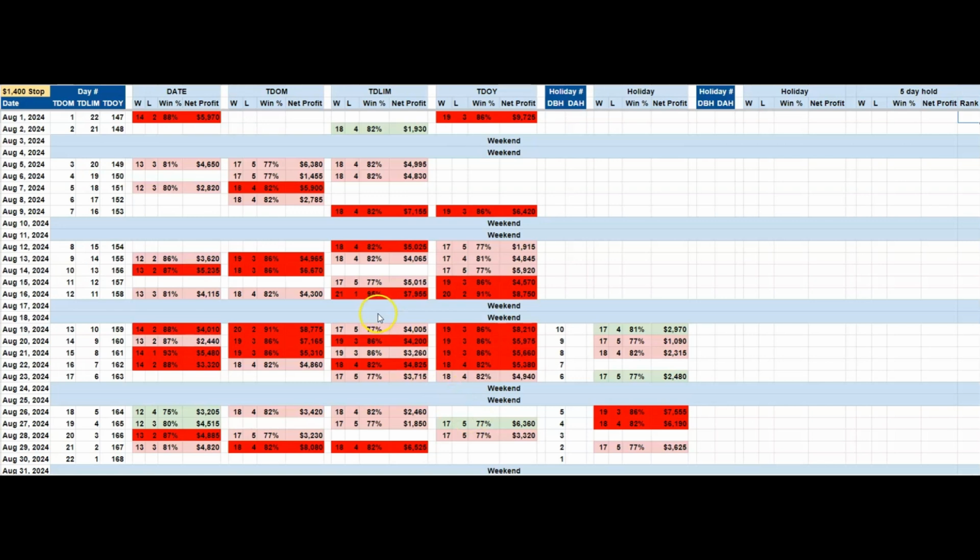So a good time to concentrate on the sell side for the Australian dollar is right here in this week and this week. Right in the middle of the month is where there's a lot of bright reds and good winning percentages as well. Well over 80% on these days. We have some 90% in here as well, which are great days. So good selling opportunities right in here in the middle of the month, Australian dollar.